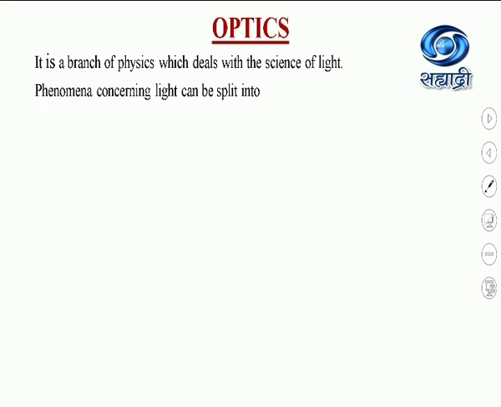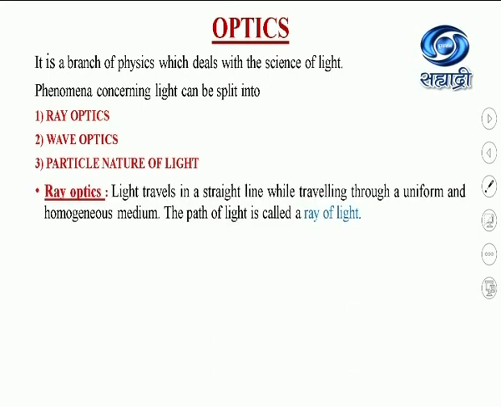Various phenomena concerning light can be split into ray optics and particle nature of light. Now, what is ray optics? You have studied ray optics in standard 11. It is a branch of optics which uses the ray nature of light to study various optical phenomena. And what is a ray? Light travels in a straight line while traveling through a uniform and homogeneous medium. This straight line path of light is called a ray of light.